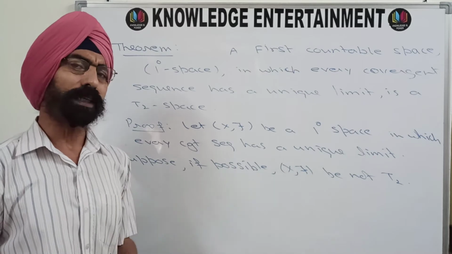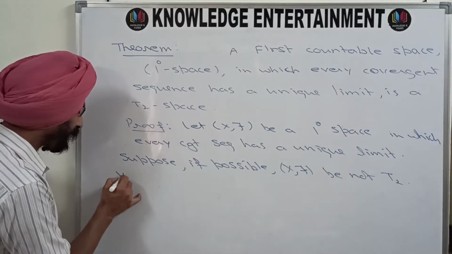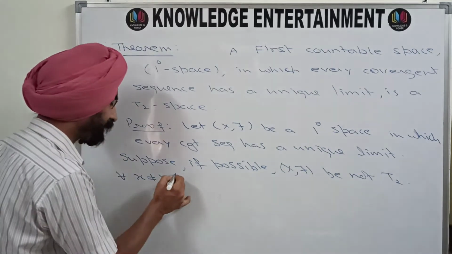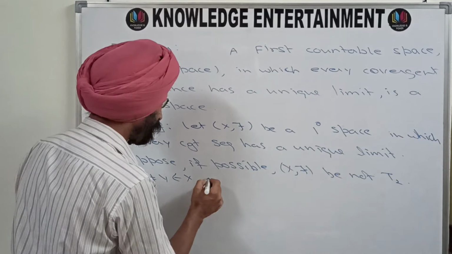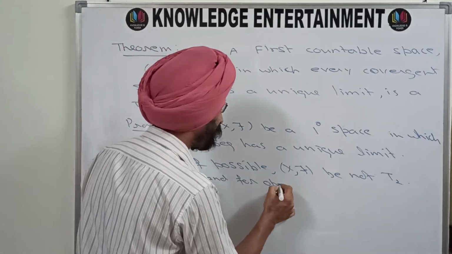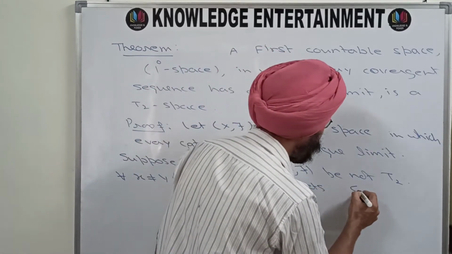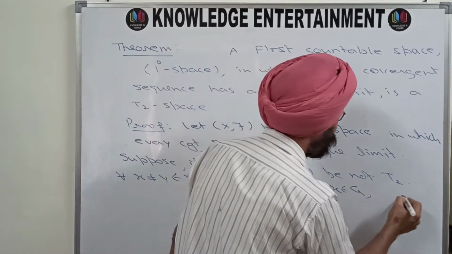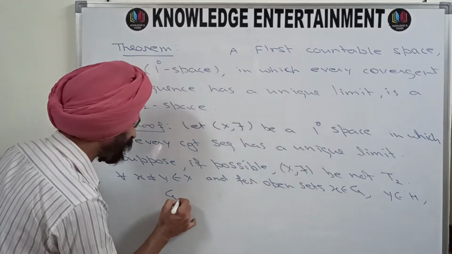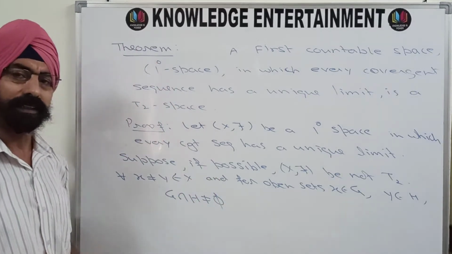If it is not a T2 space, what will be the property then? Then for any 2 distinct points x and y of X, and for open sets G containing x and H containing y, G intersection H will not be phi.